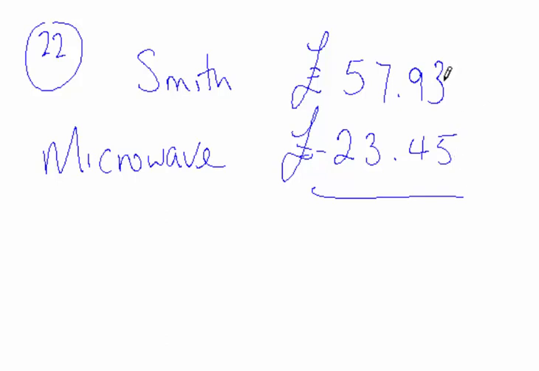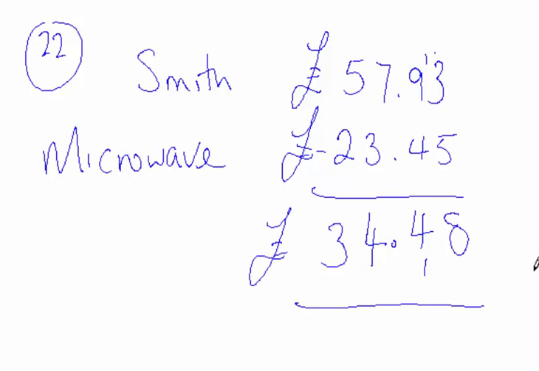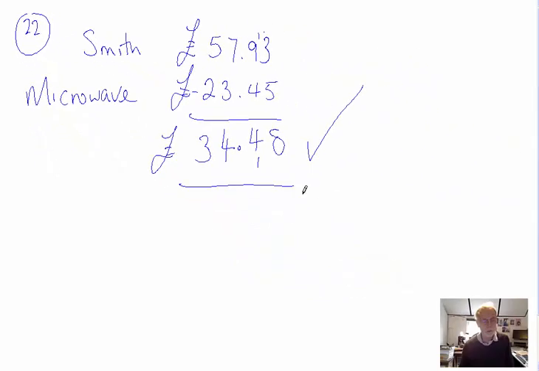So 5 from 3 I can't take, so I borrow 1 to make it 13. 5 from 13 is 8, bring back the 1 I borrowed. 1 plus 4 is 5. 5 from 9 is 4, decimal point goes in there. 3 from 7 is 4. 2 from 5 is 3. So the answer is £34 and 48 pence. Right, so that concludes all the problems on page 6.